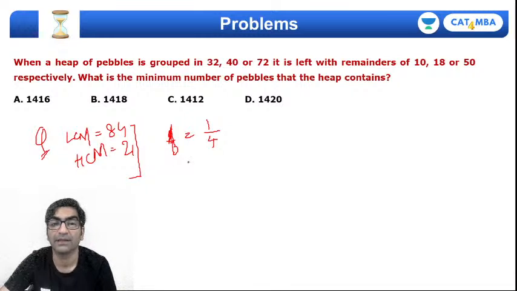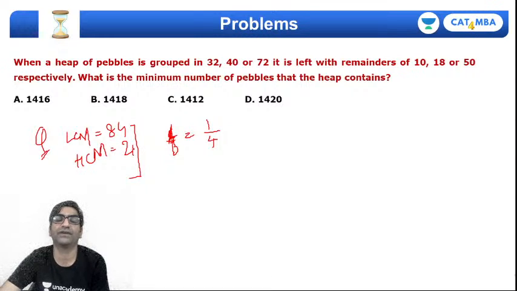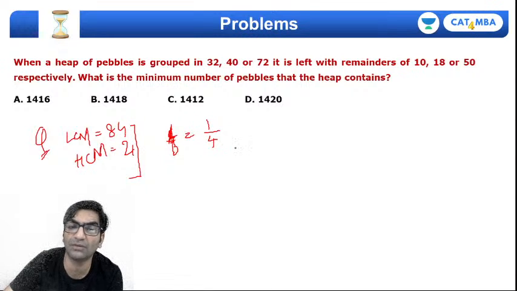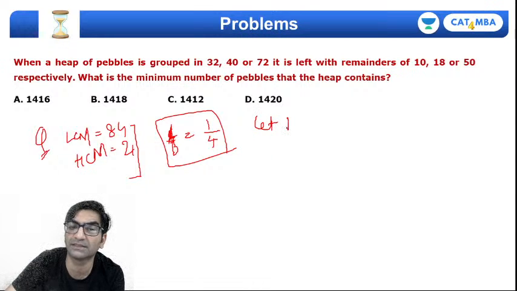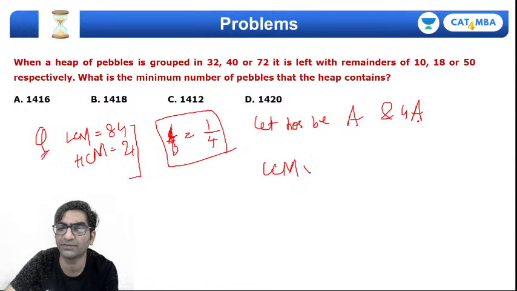है ना, यहाँ तक पता है. तो अगर इनका HCF 21 है और LCM 84 है. If the ratio of the two numbers is 1:4, let the numbers be A and 4A. ठीक है. और LCM HCF की एक प्रॉपर्टी होती है कि LCM into HCF is always equal to A into B. Right. So LCM here becomes, ये 4 जो है इसके अंदर चला जाएगा ना LCM के लिए.